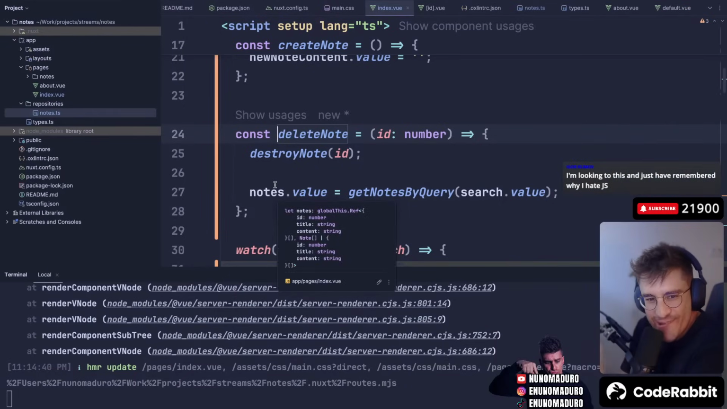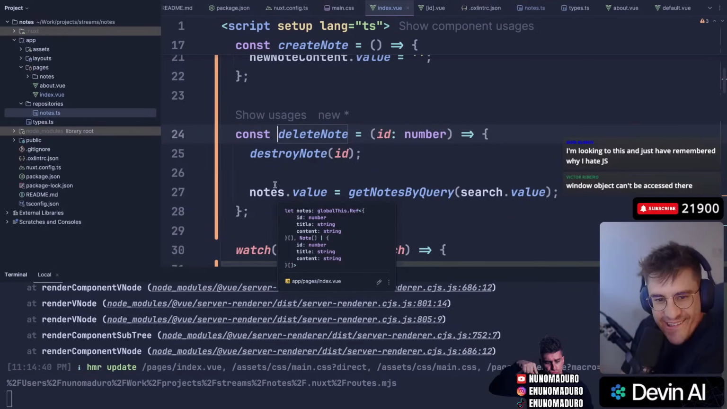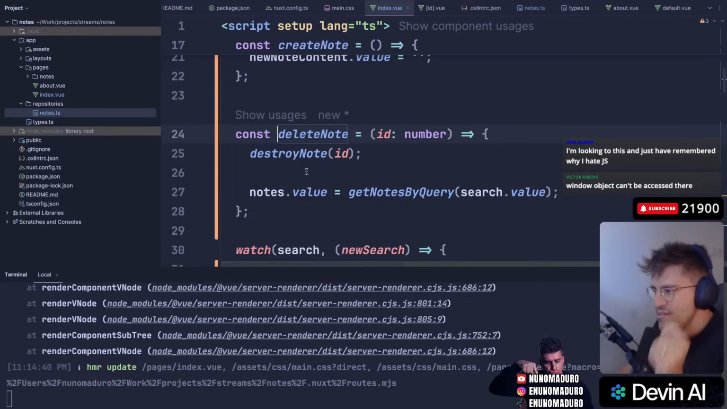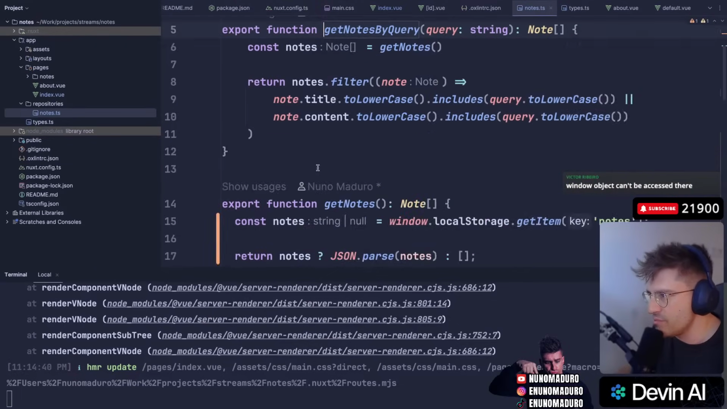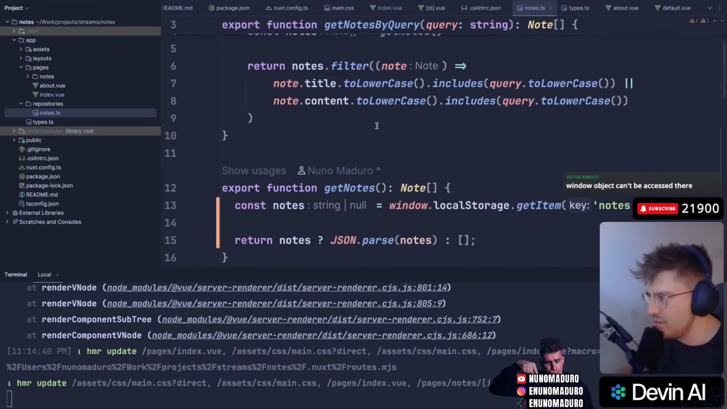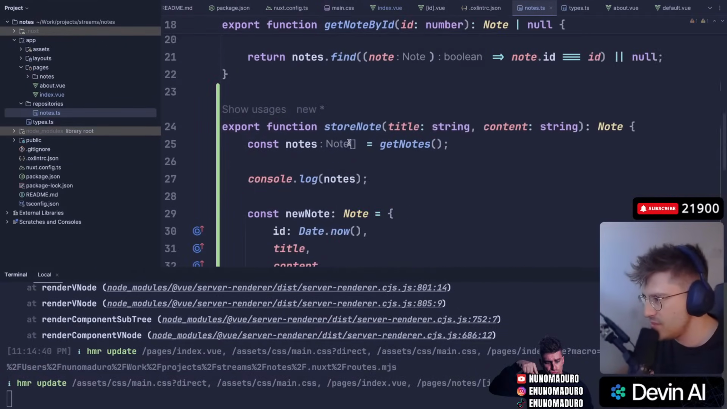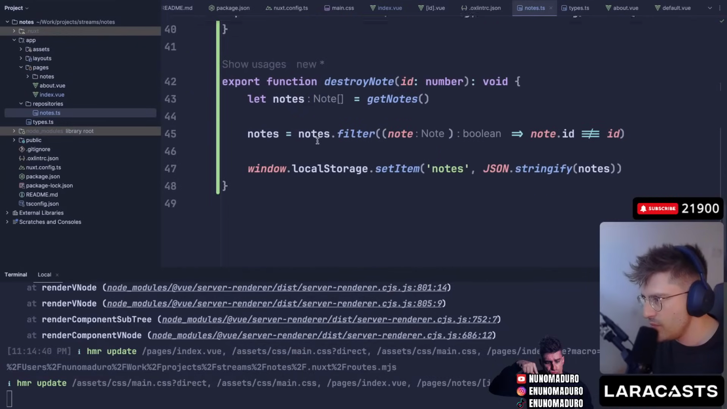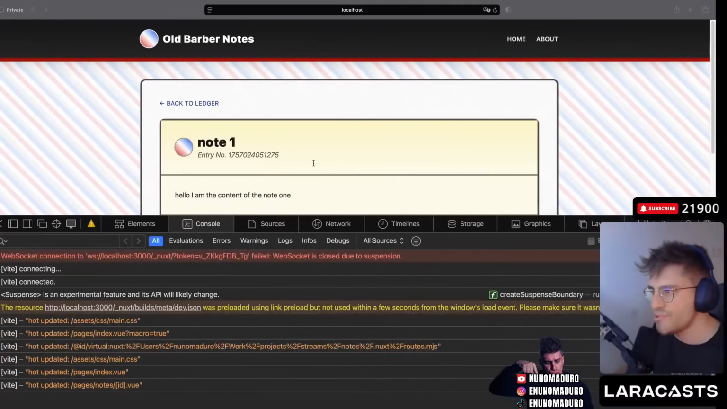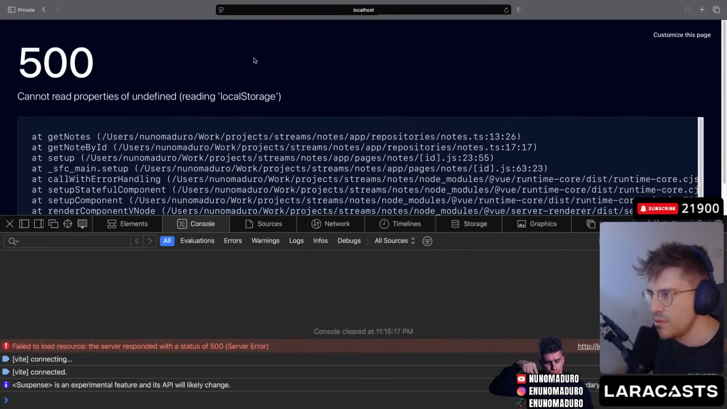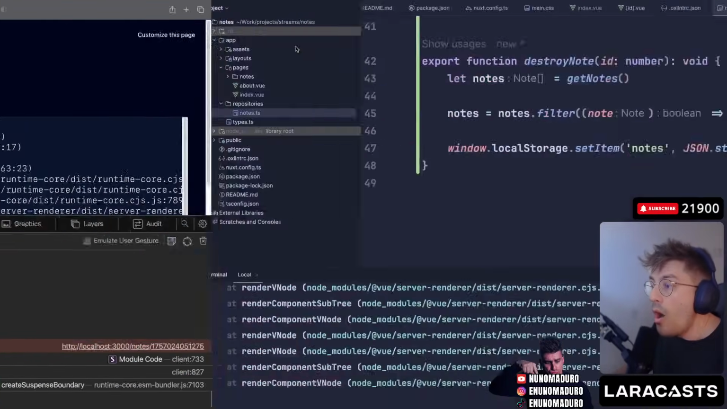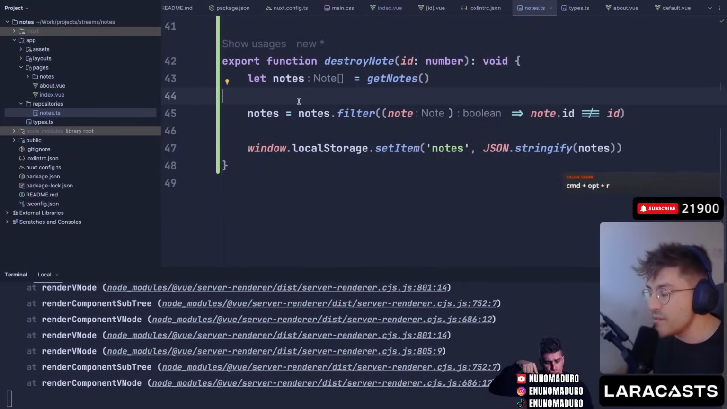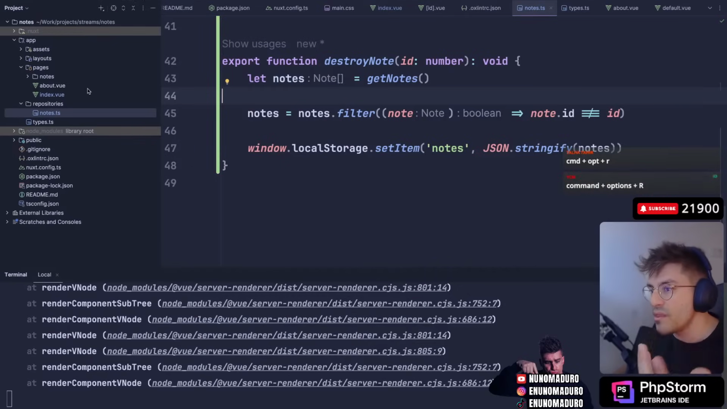Igor is saying, I'm looking at this and I just remembered that I hate JavaScript. Window object cannot be accessed there. What do you mean? It was literally working. Like, seriously, what do you mean? Window local storage, window local storage. Oh, it cannot be accessed when we enter on the thing.